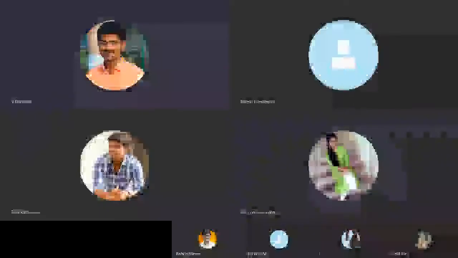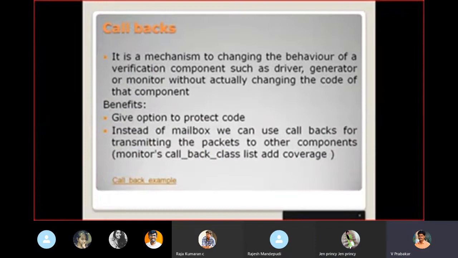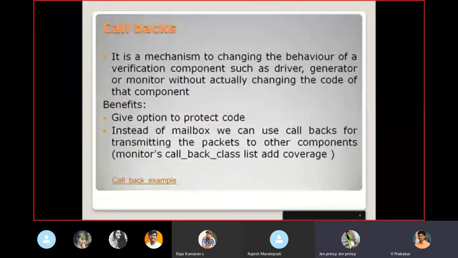We are going to see about callbacks. This term may be new for you, but you already used callbacks in your early exercises or assignments. The next example is randomization.